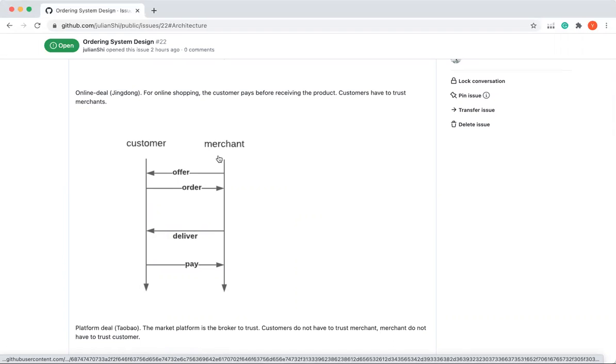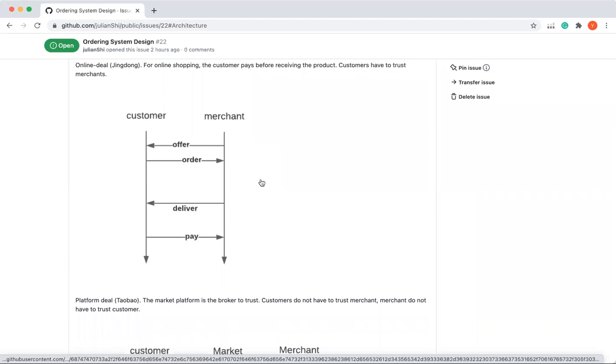For any reputable merchants, they accept the payment like a credit card, and later on when the product is delivered to the customer and the customer acknowledges that they received it, at this time the merchant deducts the amount of money from the credit card. But the customer has to trust the merchant. What if the merchant cannot be trusted?